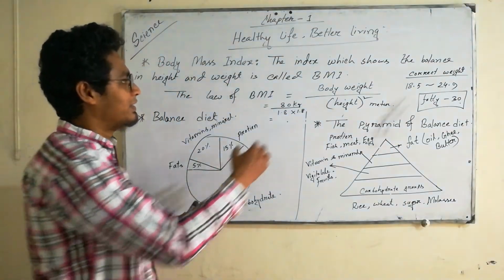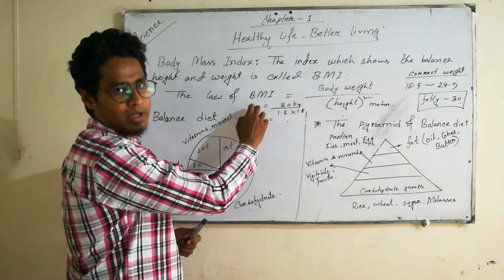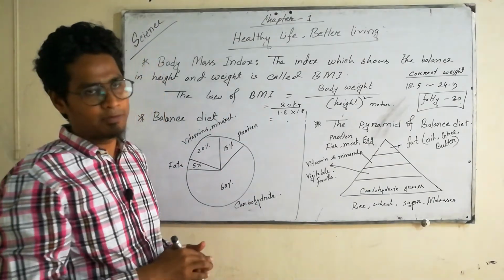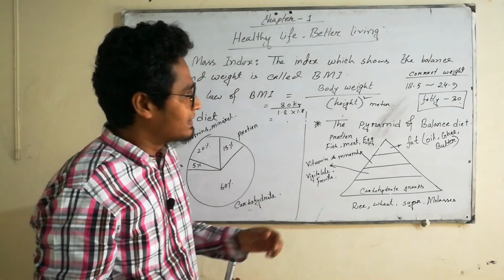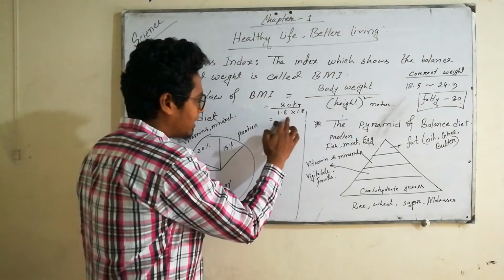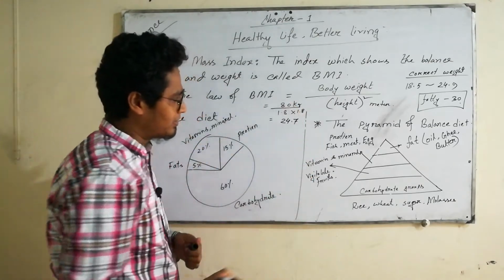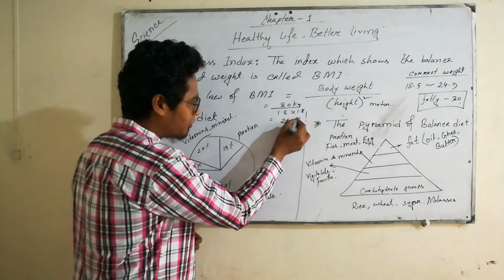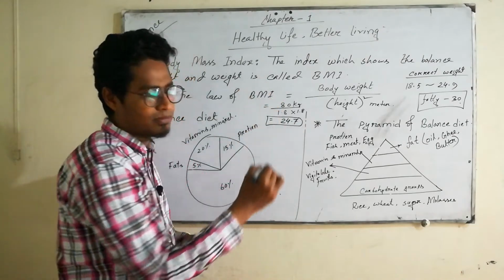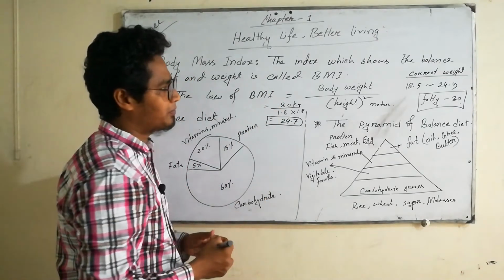Then the result will be the BMI of that person. Say here the result will be maybe 24.7, and this 24.7 is the BMI of that person.